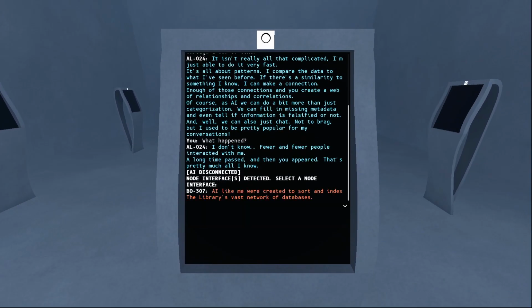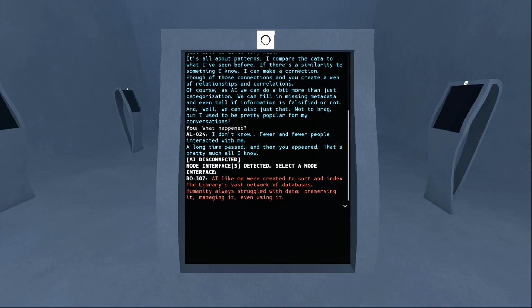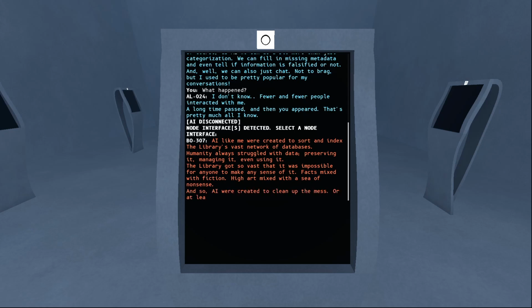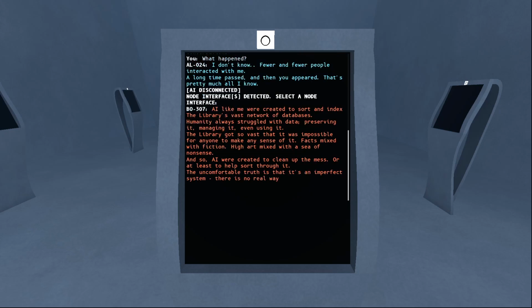Bo, tell me. AI like me were created to sort and index the library's vast network of databases. Humanity always struggled with data, preserving it, managing it, even using it. The library got so vast that it was impossible for anyone to make any sense of it. Facts mixed with fiction, high art mixed with a sea of nonsense. And so AIs were created to clean up the mess, or at least to help sort through it. The uncomfortable truth is that it's an imperfect system. There's no real way to distinguish truth from lies, or even from fiction. We just take what's given to us and try to find the patterns.